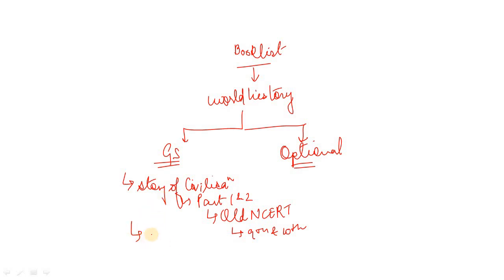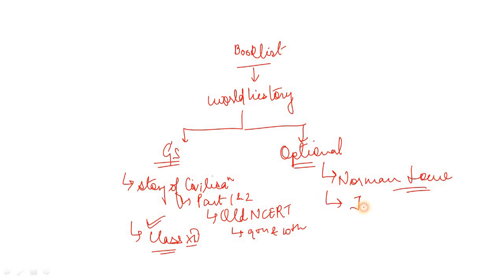Then class 12th, contemporary world history or world civilization. So, you can refer to class 12th contemporary world history as well, and class 9th and 10th old NCERT. But in case your optional is history, then along with these books you should also refer to a book by Norman Lowe.